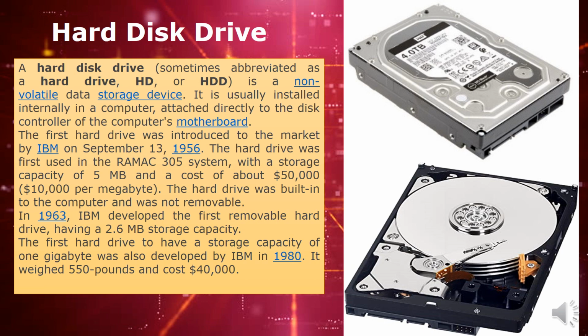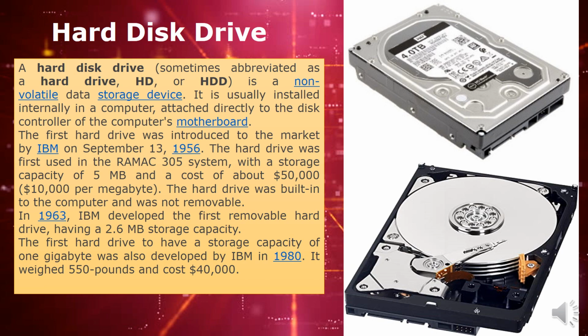The first hard drive was introduced to the market by IBM on September 13, 1956. The hard drive was first used in the RAMEC 305 system computer with a storage capacity of 5 MB and a cost of about $50,000. Now, if you see, $50,000 for 5 MB, that is $10,000 per MB it was costing in those days.